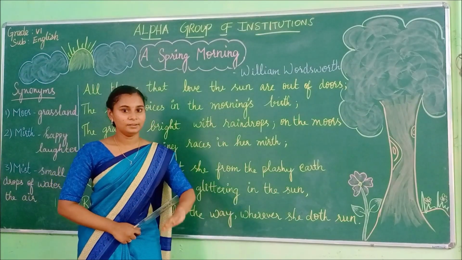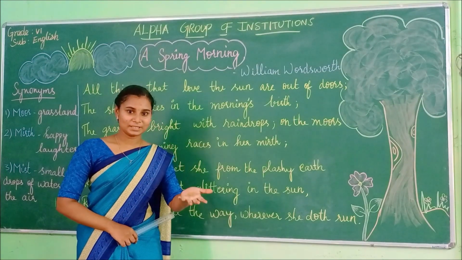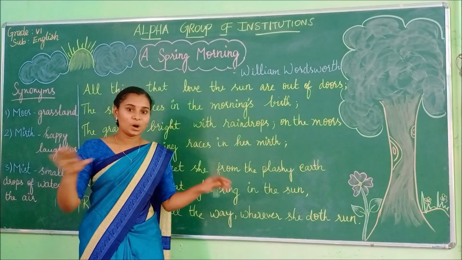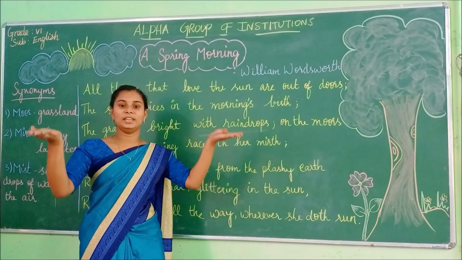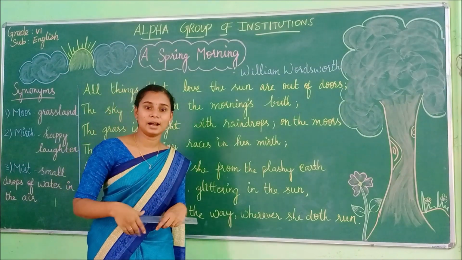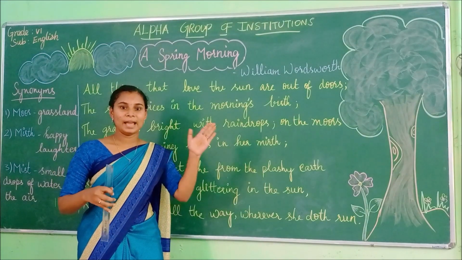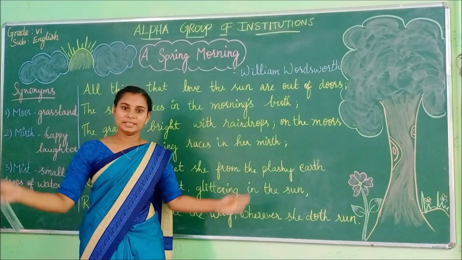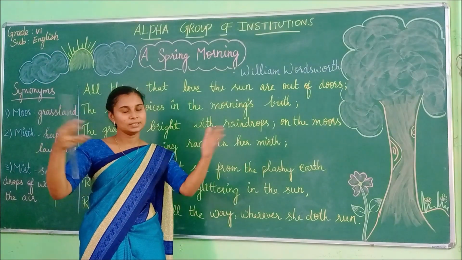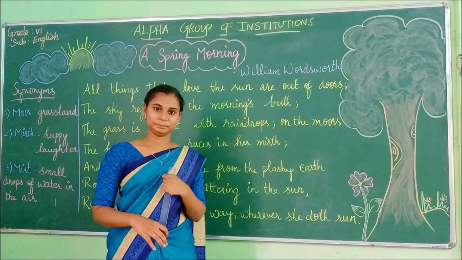Yes. And after that, the next morning, what happened? So from the next morning only the poem starts, right? So it's a spring morning, right? So the next morning, what happens? It is all so calm. The sun rises very calmly and it is so bright, right? And what happens when the sun comes out? The birds all come out and they start singing, right? So that's what is happening after the sun rises brightly: the birds are coming out and they are chirping, which means they are singing. So what are the three birds we saw in the last class?